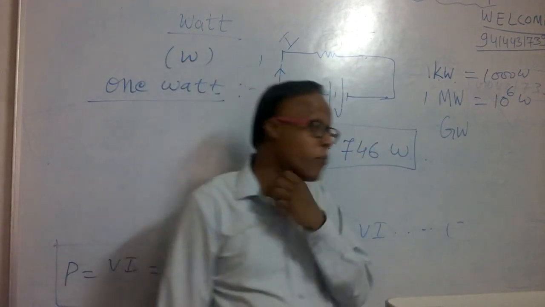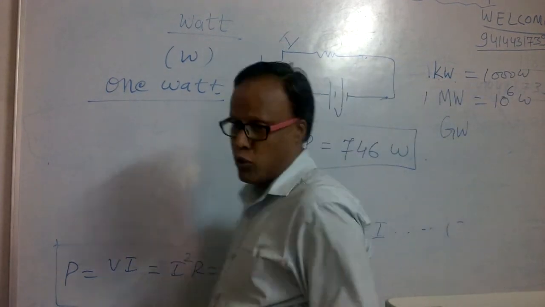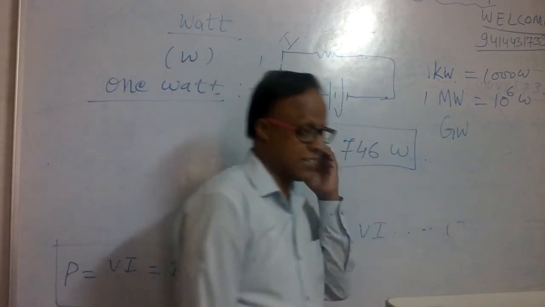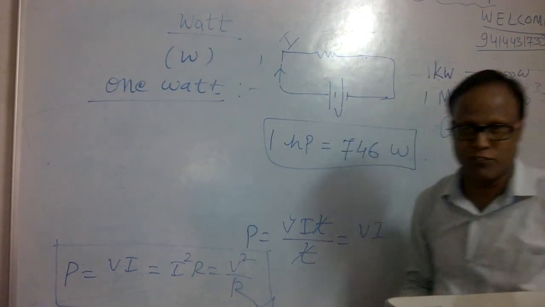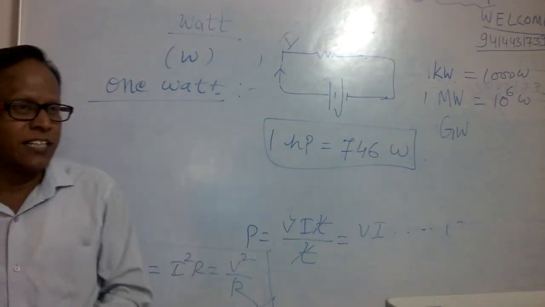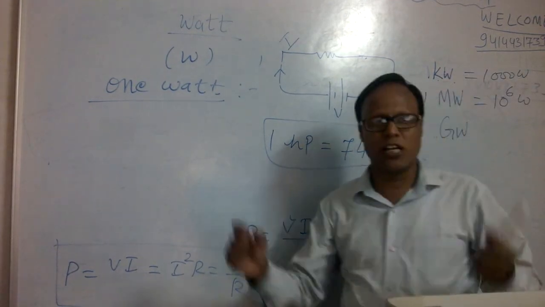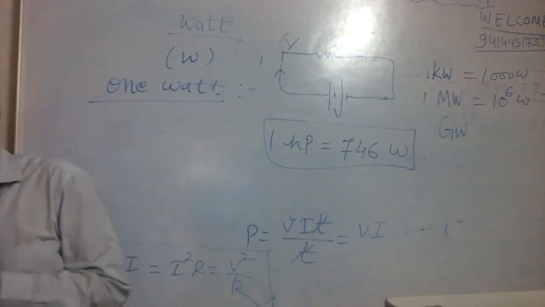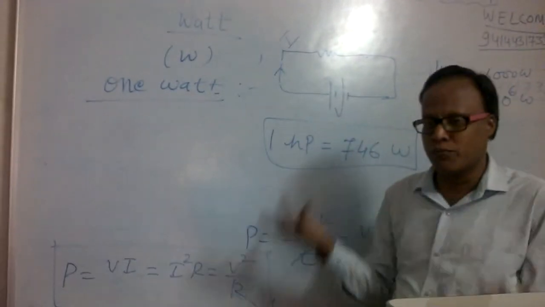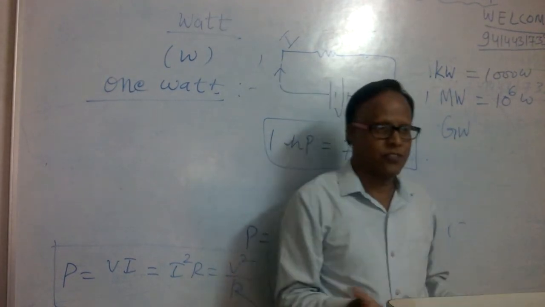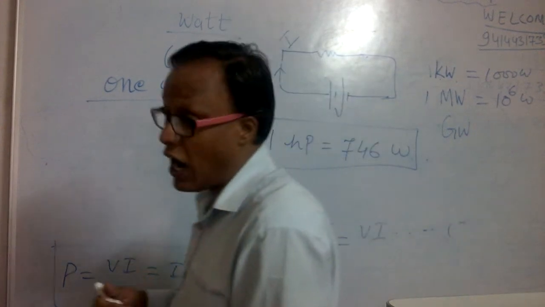Now the last one is the commercial unit. For commercial purposes, suppose we are interested in paying the electricity bill. In that case, watt is not the unit and horsepower is not the unit. In that case, we use another unit called the commercial unit of electrical energy. Note down, actually we consume electrical energy. So the commercial unit of electrical energy is kilowatt hour.